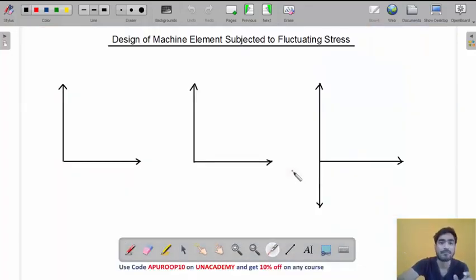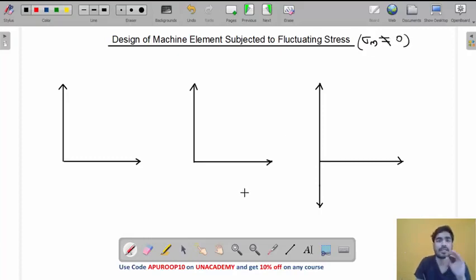Okay, now my friend, in the last lecture we saw how to design a machine element subjected to completely reverse stress, right? In the last lecture we saw problems related to completely reverse stress, -100 to +100, -200 to +200. In this lecture we are going to cover the design of machine element subjected to fluctuating stress. Now, what is fluctuating stress and what is completely reverse stress? Completely reverse stress means sigma m is 0, and fluctuating stress means sigma m is not 0, my friend. Here sigma m is not 0.